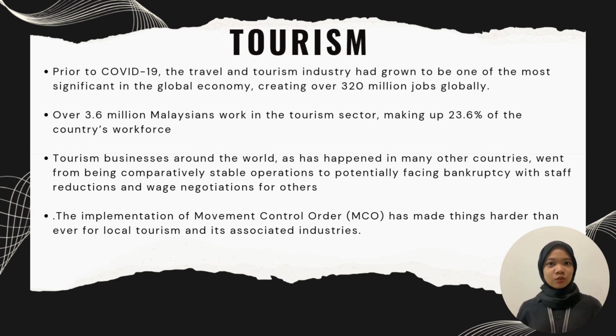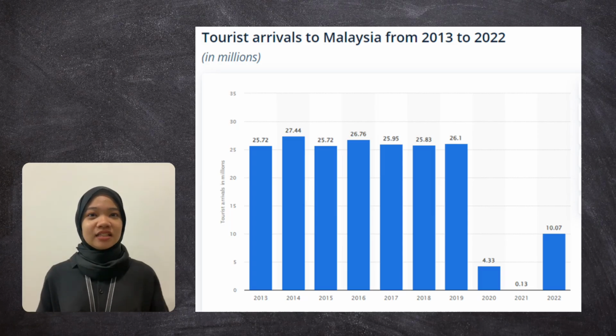Tourism businesses around the world, as has happened in many other countries, went from being comparatively stable operations to potentially facing bankruptcy, with staff reductions and wage negotiations for others. So the implementation of the movement control order, or the MCO, has made things harder than ever for local tourism and its associated industries. The statistic there is retrieved from Statista Research Department 2023.